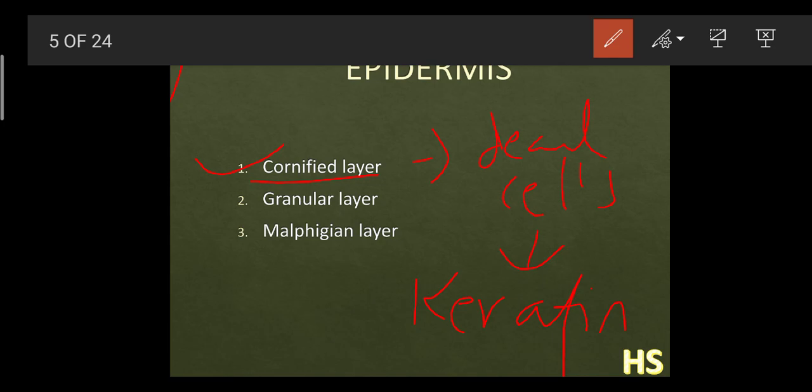Keratin is present in nails, hair, horns, hooves, and silk also. So basically this cornified layer is made up of dead cells, and these dead cells get protection from this protein called keratin. What is the function of this cornified layer? It helps to protect us from mechanical damage. What is mechanical damage? It means protecting our tissues.